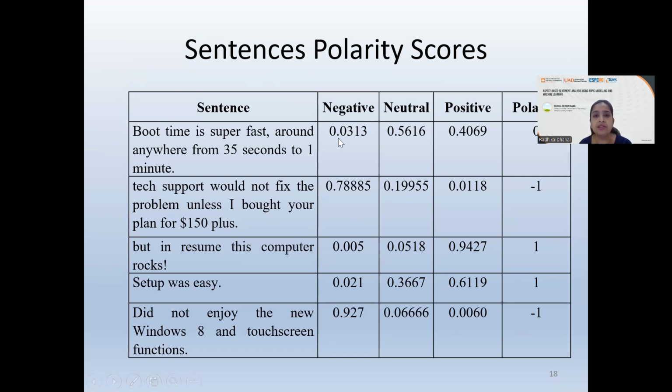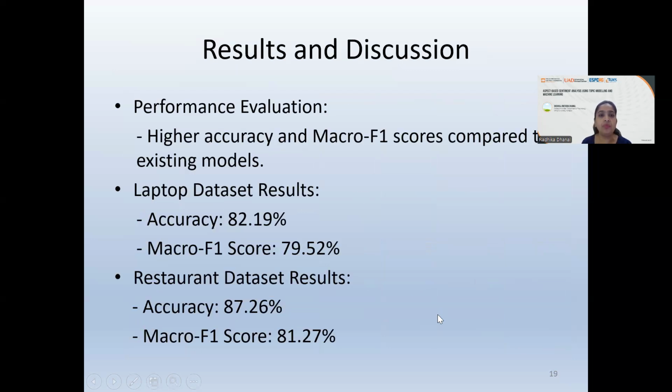If you look at this, this is 0.0313, this is 0.5616, and this is 0.4069. Certainly, this value is a larger one, and hence it falls into the neutral category, and hence the polarity associated is 0. Here, if you look into the second, it's 0.78, which is the highest value, and hence the polarity is decided to be negative, that's -1, and so on.